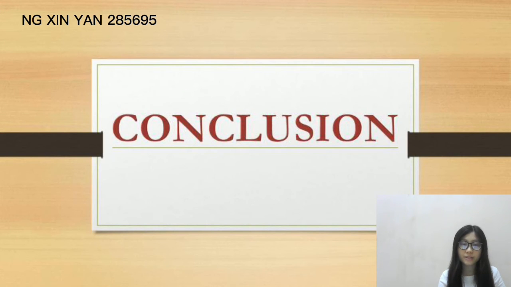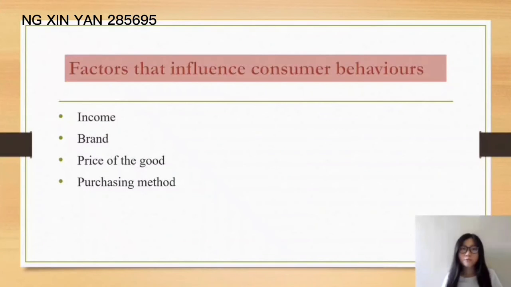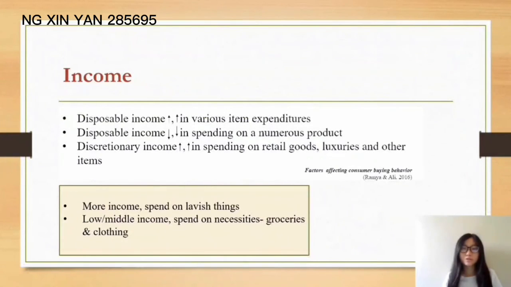In conclusion, factors that influence consumer behaviors include income, brand, price of the good, and purchasing method. According to research, when disposable income increases, consumers spend more on various items. But if disposable income decreases, there will be a decrease in spending on numerous products. When discretionary income increases, there will be increased spending on little goods. So we can say that if consumers have more income, they will spend on lavish things. But if they only have low or middle income, they spend on necessities such as groceries and clothing.